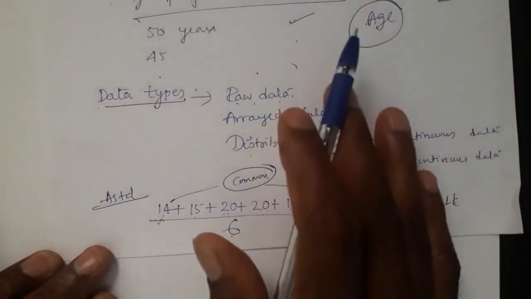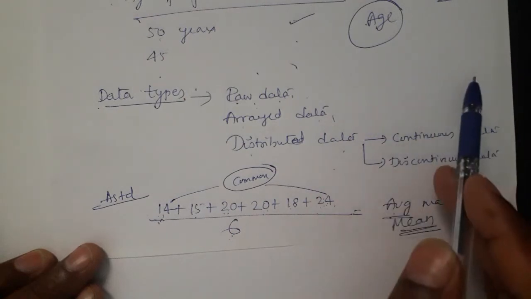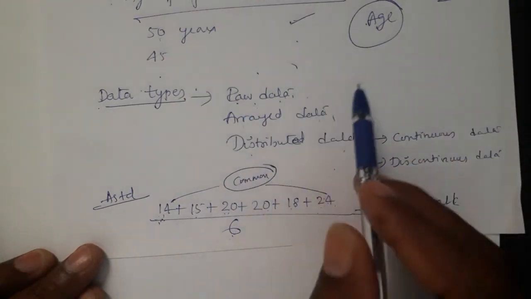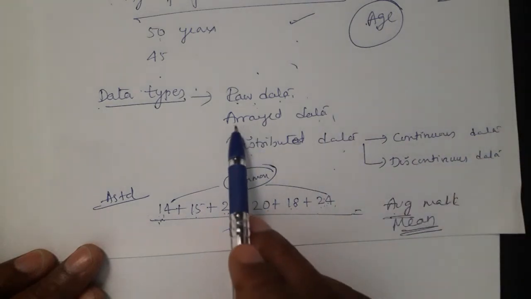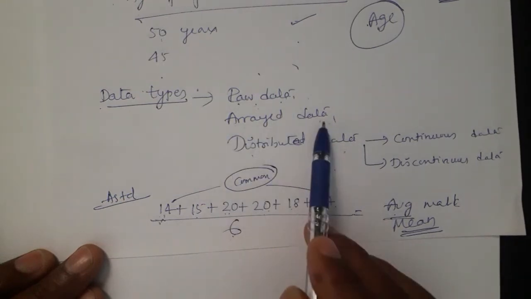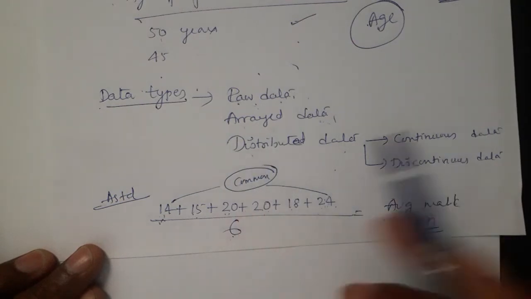Now, for different types of data, we find this central tendency in different ways. Look at raw data: how to find the mean, how to find the mode, how to find the median. Some questions are like that. And for array data also, how to find the mean, mode and median, by a different method.